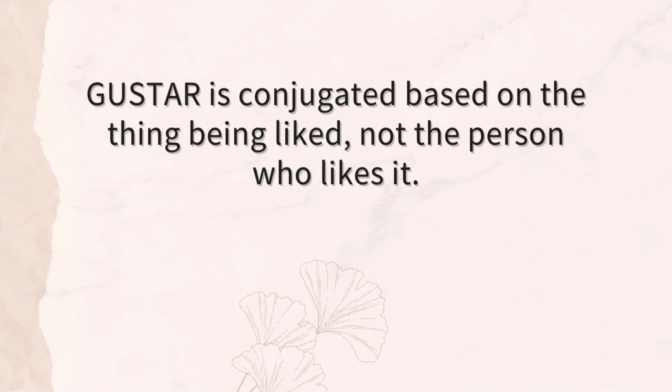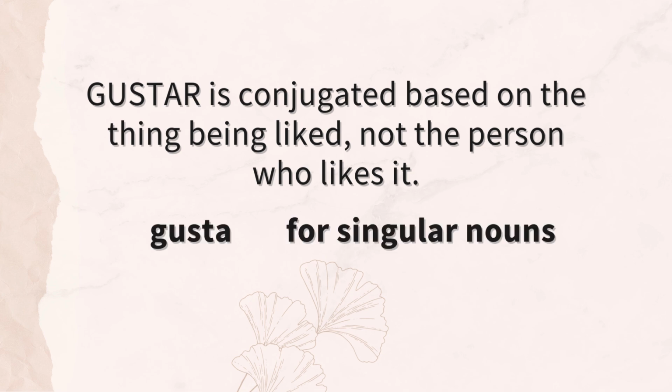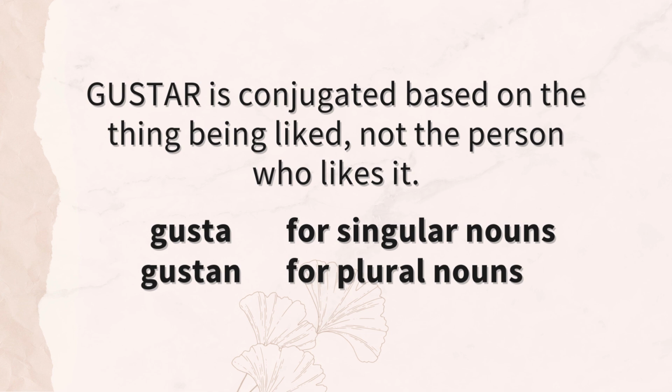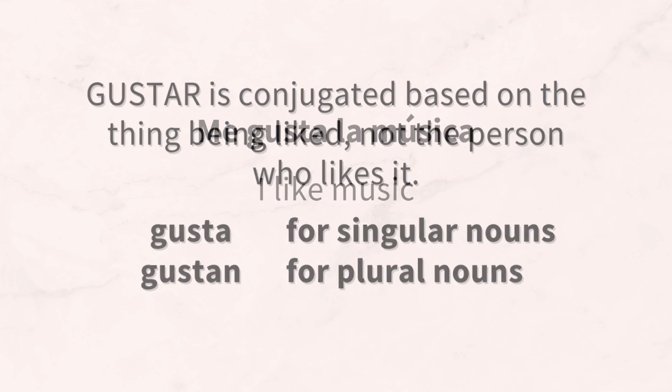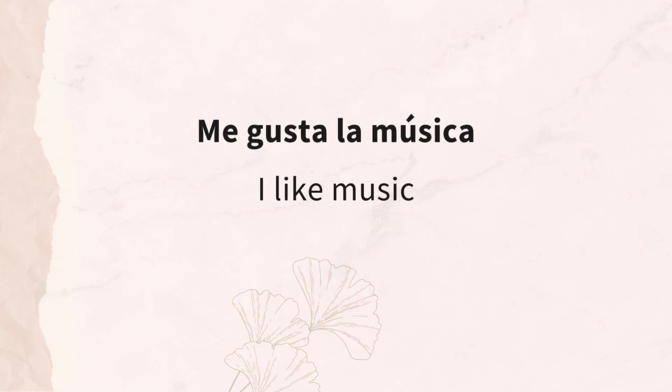Alright, so in the structure we have the indirect object pronouns, and then we have the verb gustar. It's conjugated, but it's conjugated to the thing being liked. So it usually has a singular form, gusta. So if the thing being liked is singular, it's a singular noun, we use gusta. If it's a plural noun, we use gustan. And these conjugations don't change. They're used the same way for all the different persons. Let's take a look at some examples to put everything together.